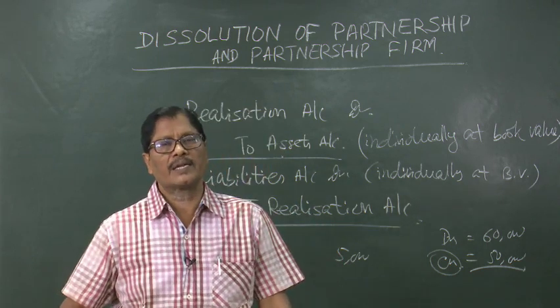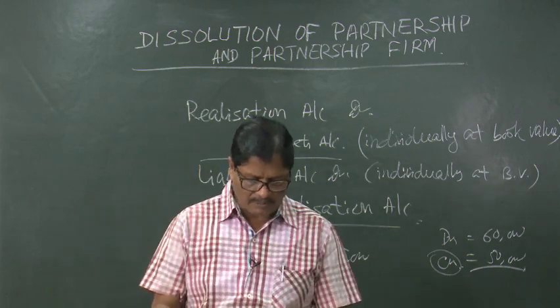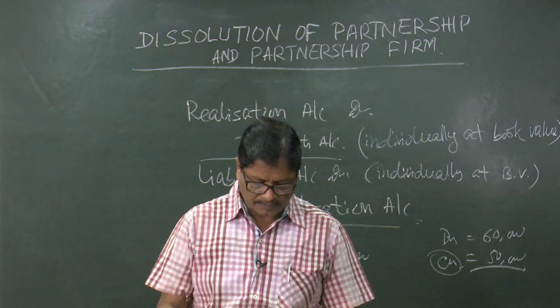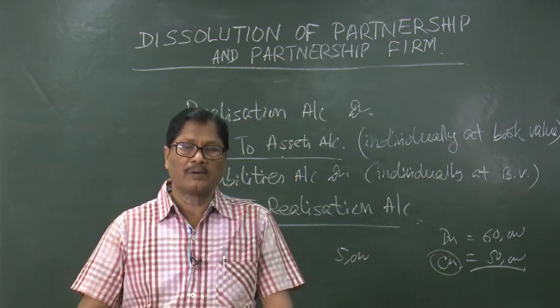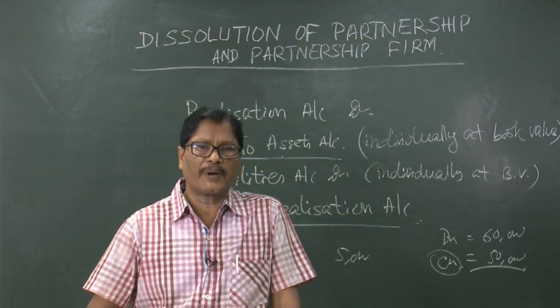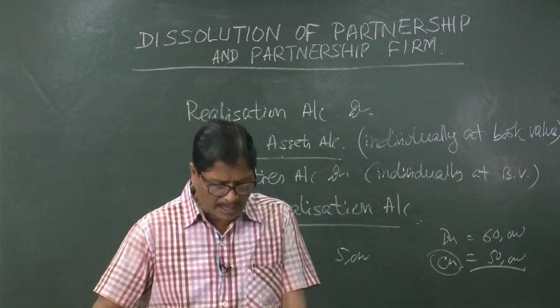The entry will be realization account debited to that partner's capital account who agrees to give it for the time being. Then when liabilities are paid off, realization account debited to bank account. We have to ensure that all the liabilities are paid. So, the entry will be realization account debited to bank regarding the payment of liabilities.